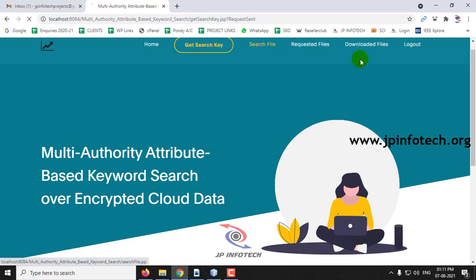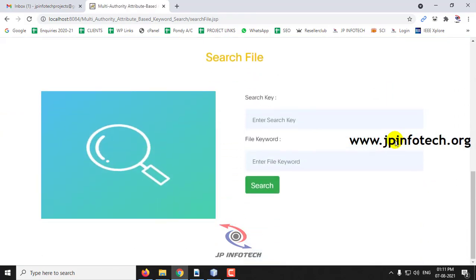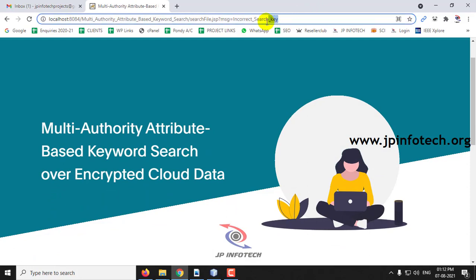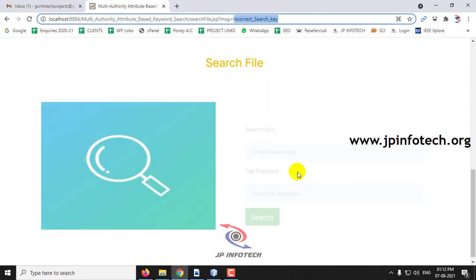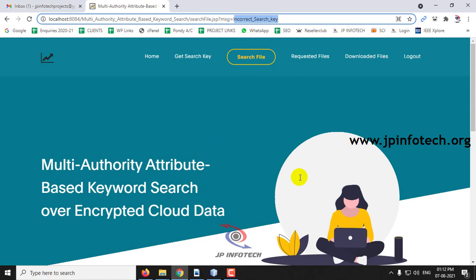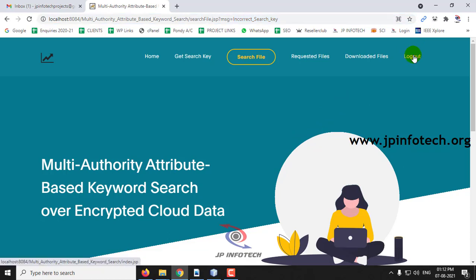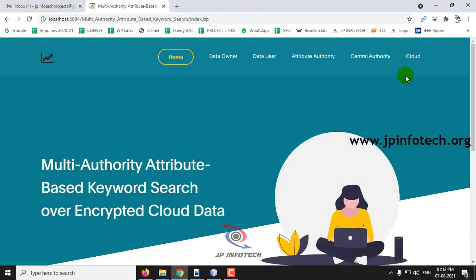And if you go to the search file, it will be asking for the secret key. So you cannot enter without the secret key. In case I give some dummy data as the secret key, you can see that it says incorrect secret key. So only after getting the exact secret key can the data user search for the file that is available in the cloud and request for the file. So now let me log out. As I have requested for the key, let me go to the attribute authority part.